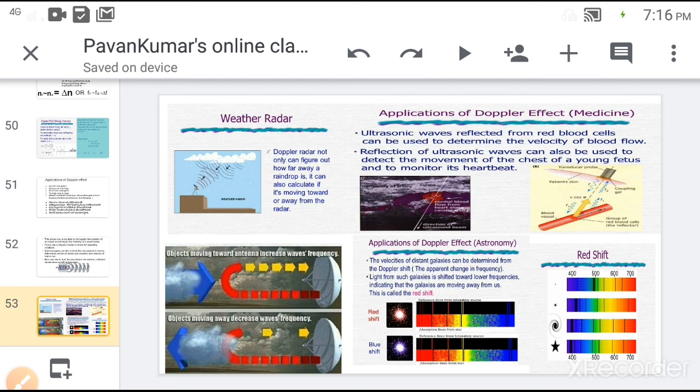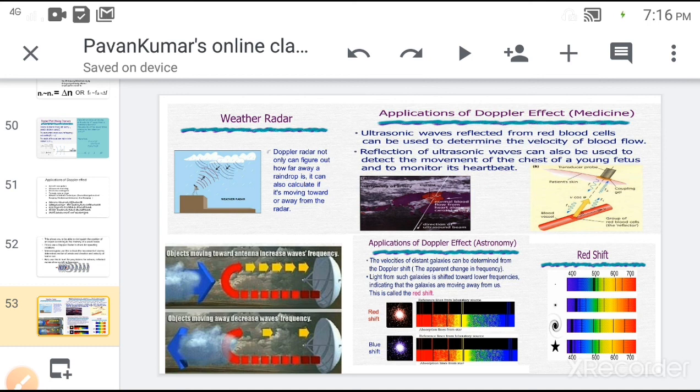But the scientists researched these Doppler shifts, and they arrived at the result that there is a redshift taking place. Due to the redshift, the universe is ever expanding dynamically. So the Doppler effect has various applications, from medicine to astronomy.